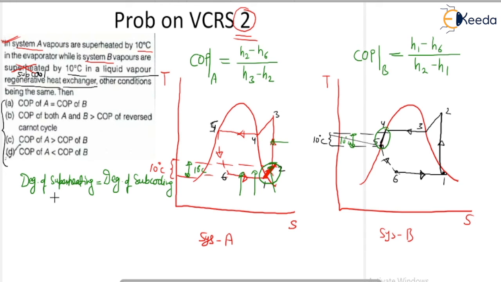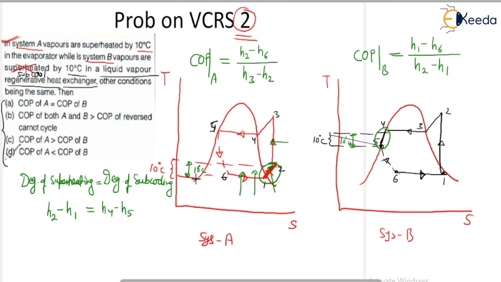So what is the value of degree of superheating? That means H2 minus H1 is just equal to H4 minus H5. Okay, my dear friends. Is it right?